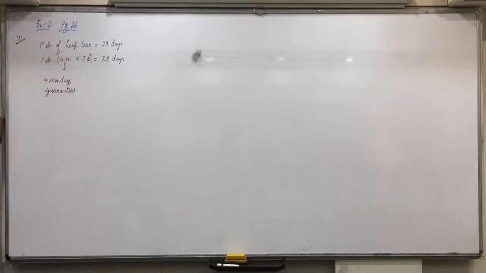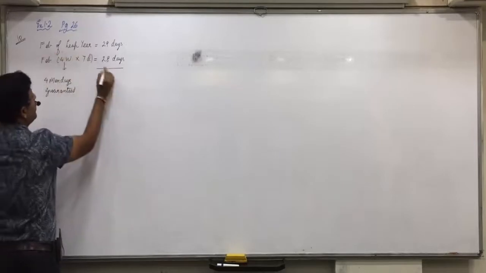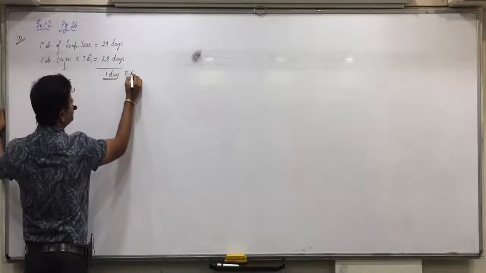Every month is going to have 4 Sundays, 4 Mondays, 4 Tuesdays and up till 4 Saturdays, because every month has minimum 28 days. Did you understand this? How many extra days are there in a February of a leap year? 1 extra day is there.